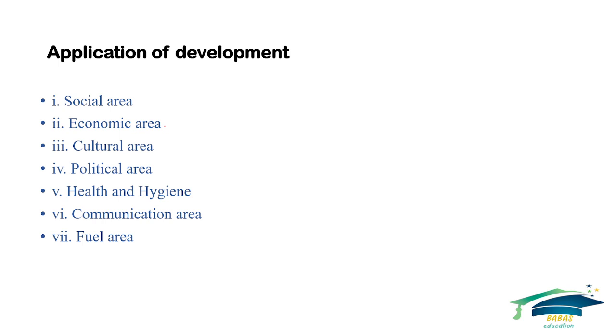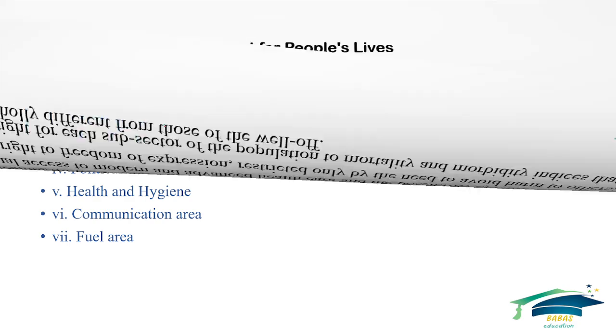In anthropology, cultures are not the same. All cultures are good and they are different from each other. The areas and parameters are not negligible and cannot be spared. Political area: state to state and area to area are different. Health and hygiene, communication area are different. Fuel area, all are different themes of developmental anthropology.